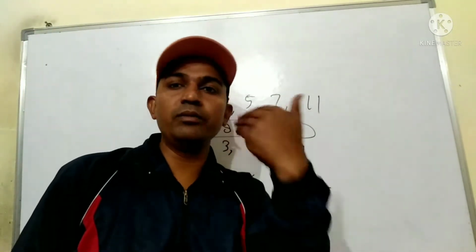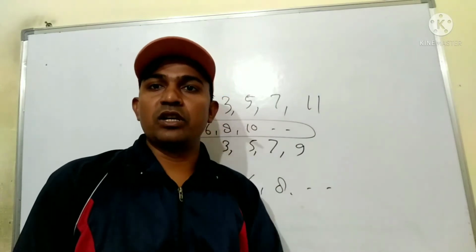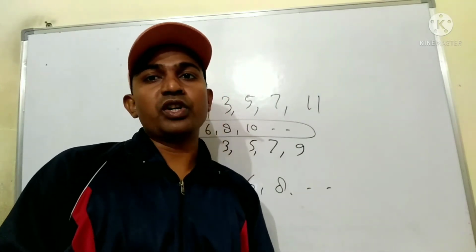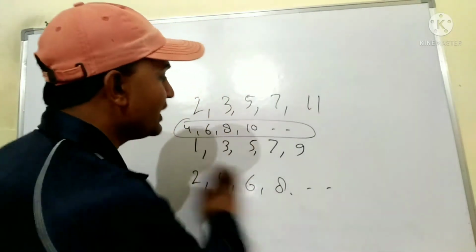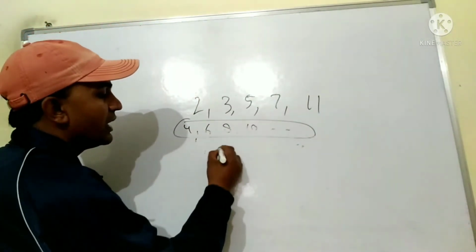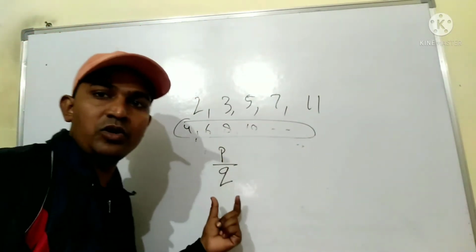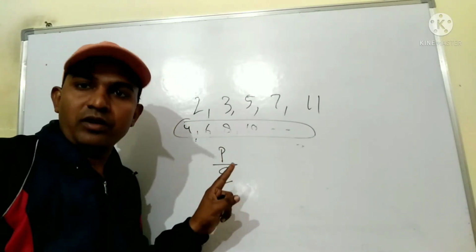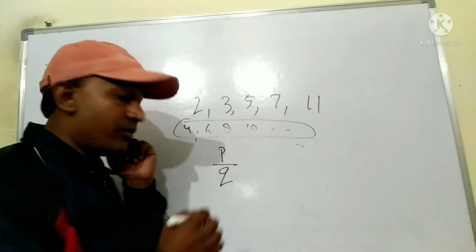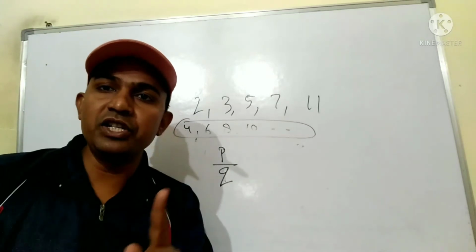After composite numbers, one more type of number is rational numbers, fractional numbers. Rational numbers are those numbers which are written in the form of P by Q, numerator and denominator form, and both P and Q are integers.